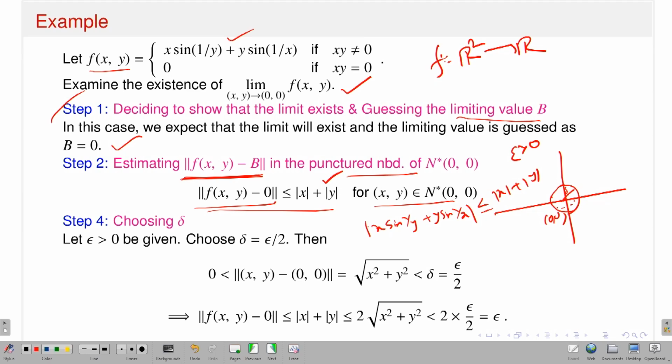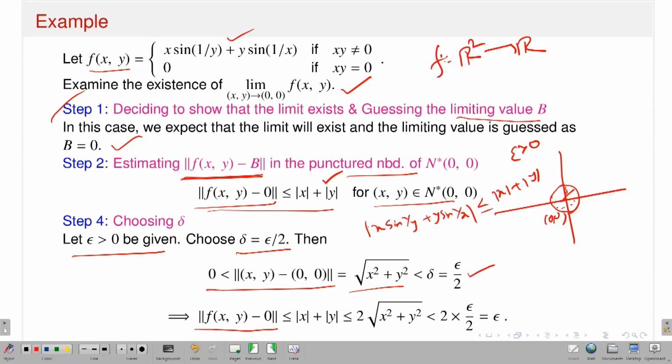And what is step 4? Given epsilon, I have to find a delta. That's the explicit construction of delta. Start with epsilon positive, choose delta equal to epsilon by 2. Then what will happen if (x, y) lies in the deleted neighborhood, that means if the norm of (x, y) minus (0, 0), which is nothing but the square root of x square plus y square, is less than delta, which is exactly equal to epsilon by 2, as I have chosen. Then the norm of f of (x, y) minus 0, for which I already have the estimate mod x plus mod y, is certainly less than or equal to 2 times the square root of x square plus y square. Why?